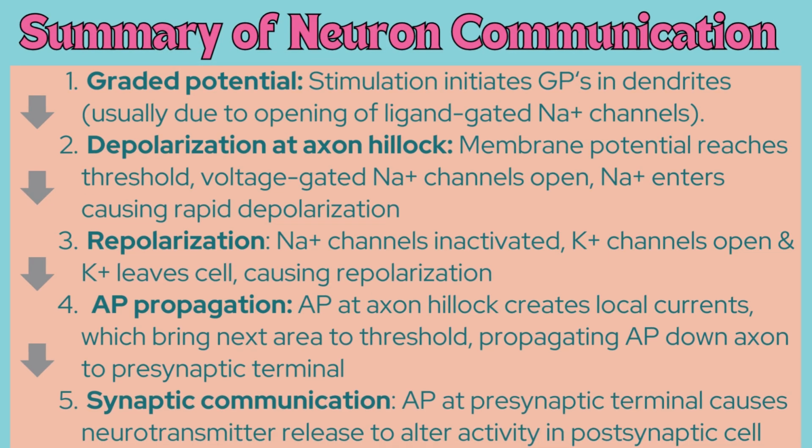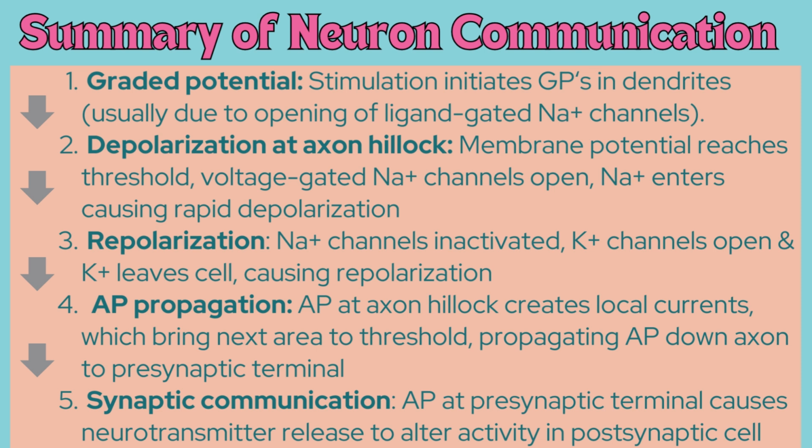This slide lists the steps in neuron communication. Step 1, graded potential. Stimulation of a neuron initiates graded potentials in the dendrites. These are usually due to the opening of ligand-gated sodium channels. Step 2 is the depolarization at the axon hillock. When graded potentials cause the membrane potential to reach the threshold level, voltage-gated sodium channels open and sodium enters the neuron, resulting in rapid depolarization.